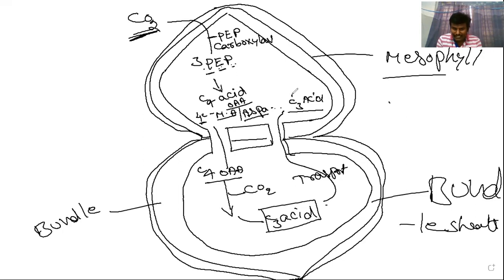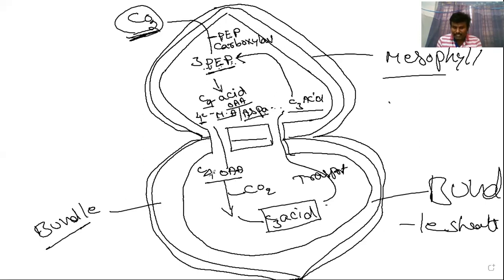In the mesophyll cells, this C3 acid is again converted into phosphoenol pyruvate. So this cycle takes place continuously. Atmospheric carbon dioxide is combined with phosphoenol pyruvate with the help of the phosphoenol pyruvate carboxylase enzyme. Then it is converted into C4 acid, that is malic acid or aspartic acid, which is transferred to the bundle sheath cells.